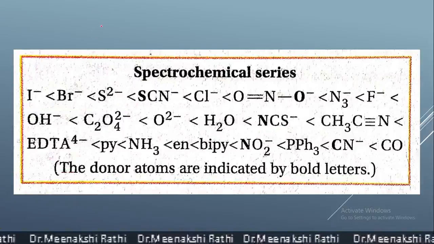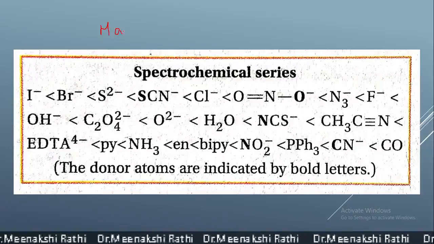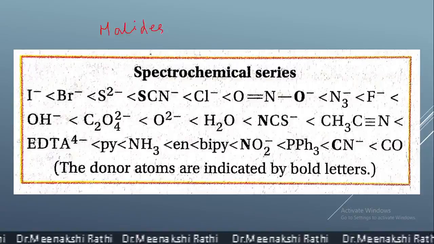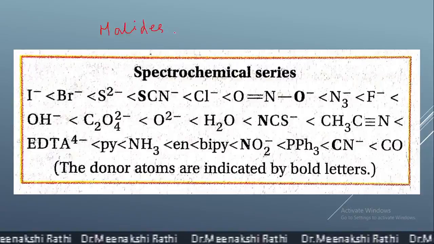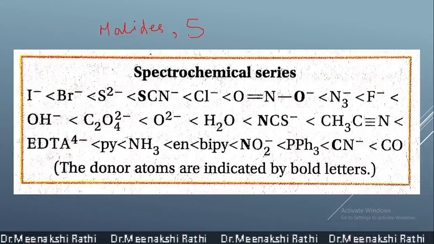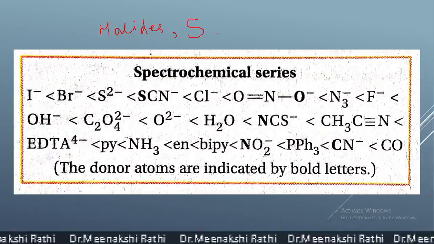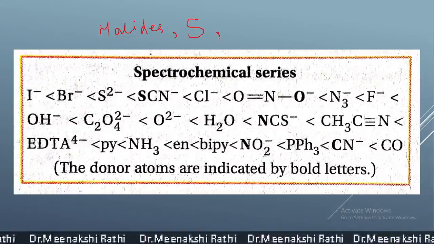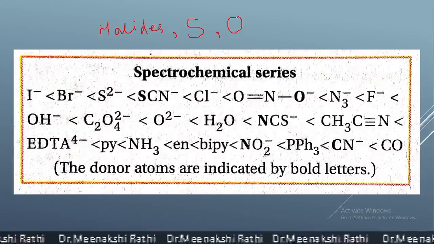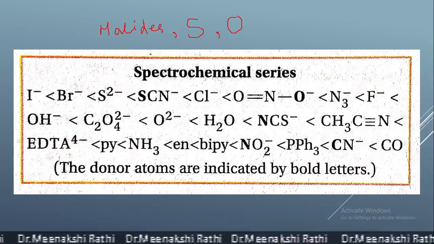So all halides, that means chloride, bromide, iodide, all these halides, then ligands in which the donor atom is sulfur, and the ligands with oxygen as a donor atom, all these ligands are weak ligands.